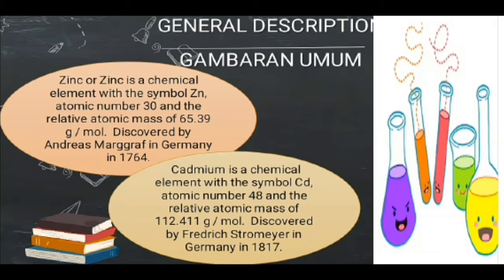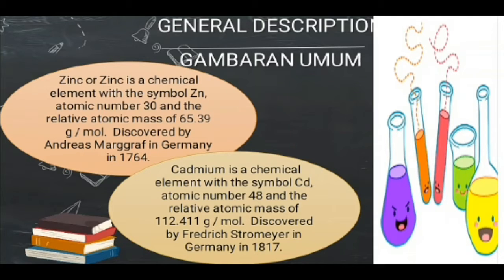Langsung kita lanjut yang kedua, elemen kedua yaitu cadmium atau Cd. Cadmium is a chemical element with the symbol Cd, atomic number 48, and the relative atomic mass of 112.411 g per mole.